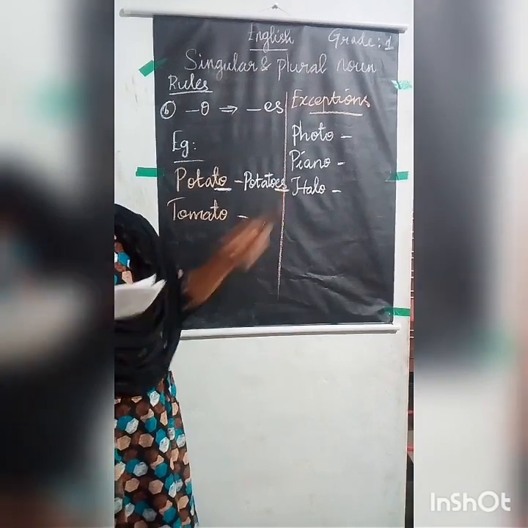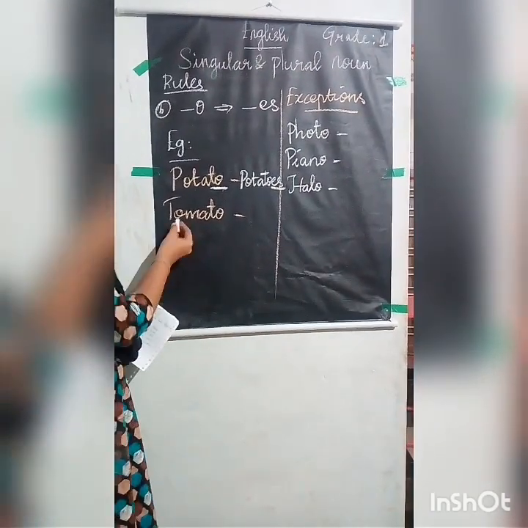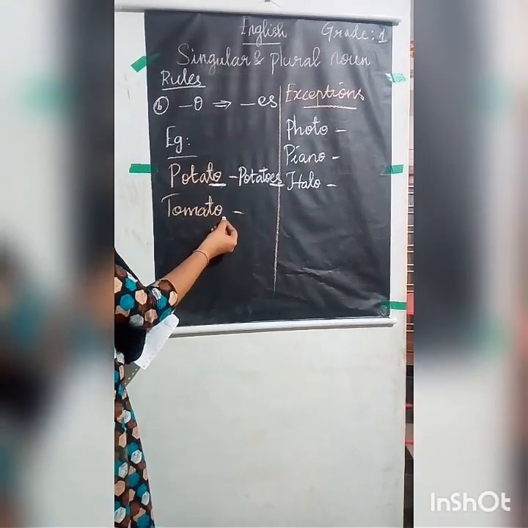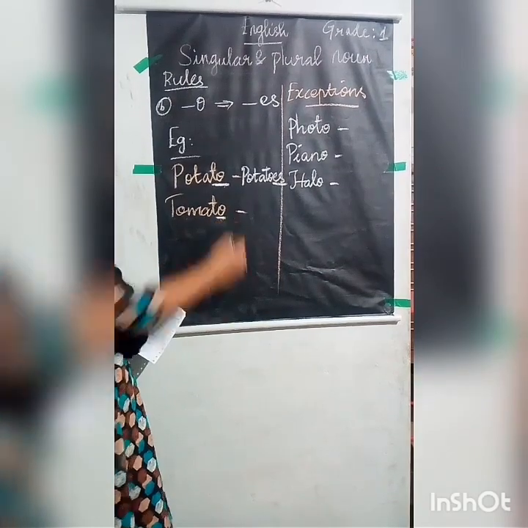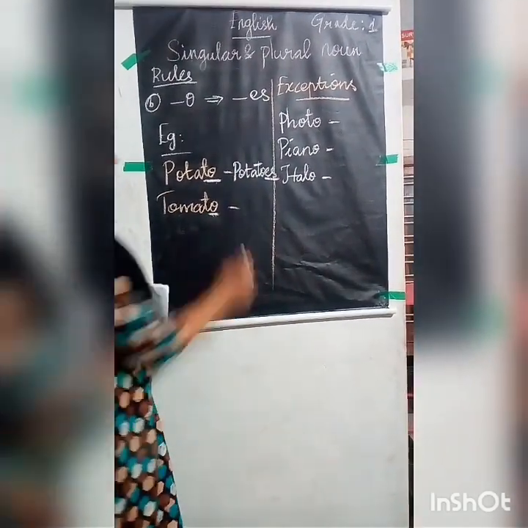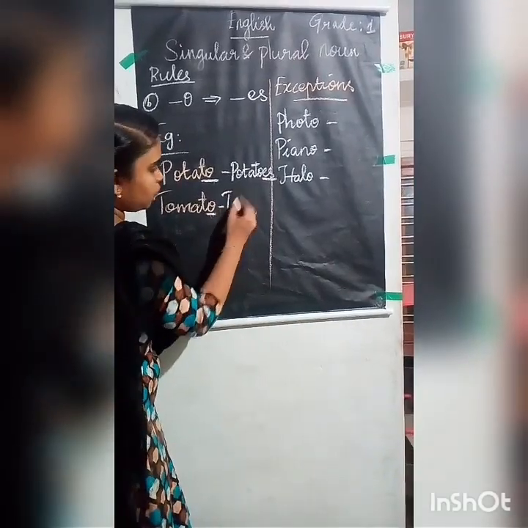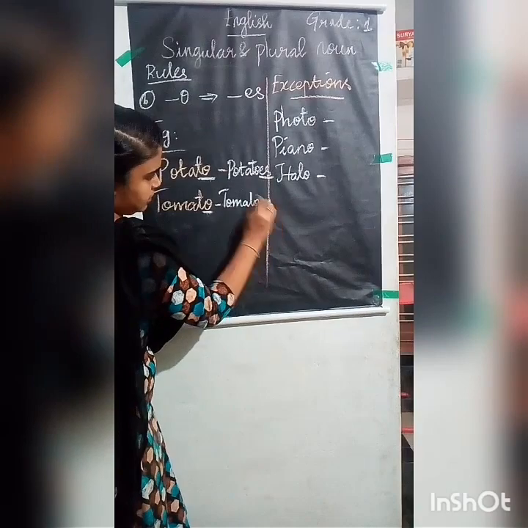Potatoes. And the next is tomato. T-O-M-A-T-O. Tomato. Here also the last letter is O. So here it is ending with O. So you have to add ES at the end. T-O-M-A-T-O-E-S.